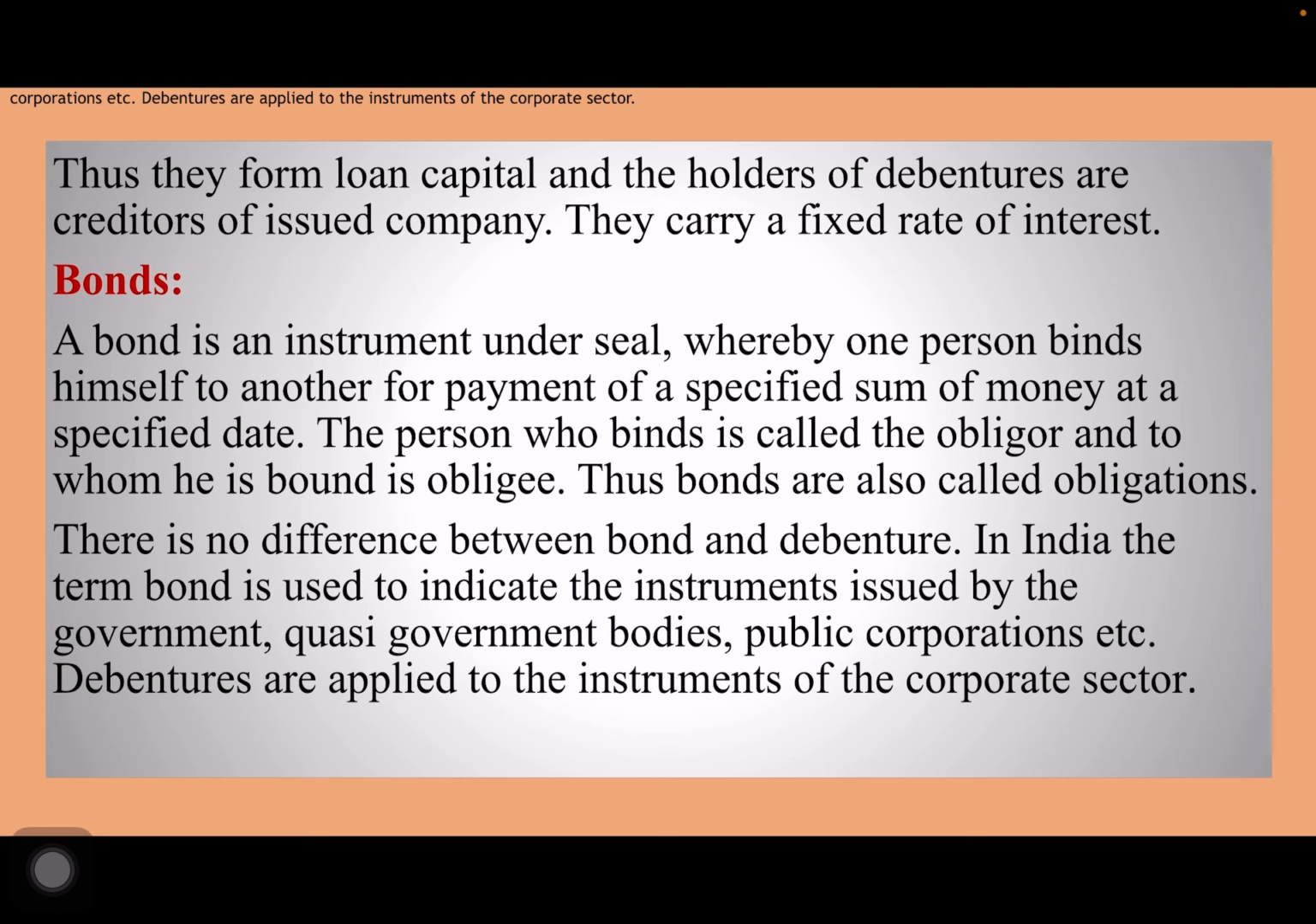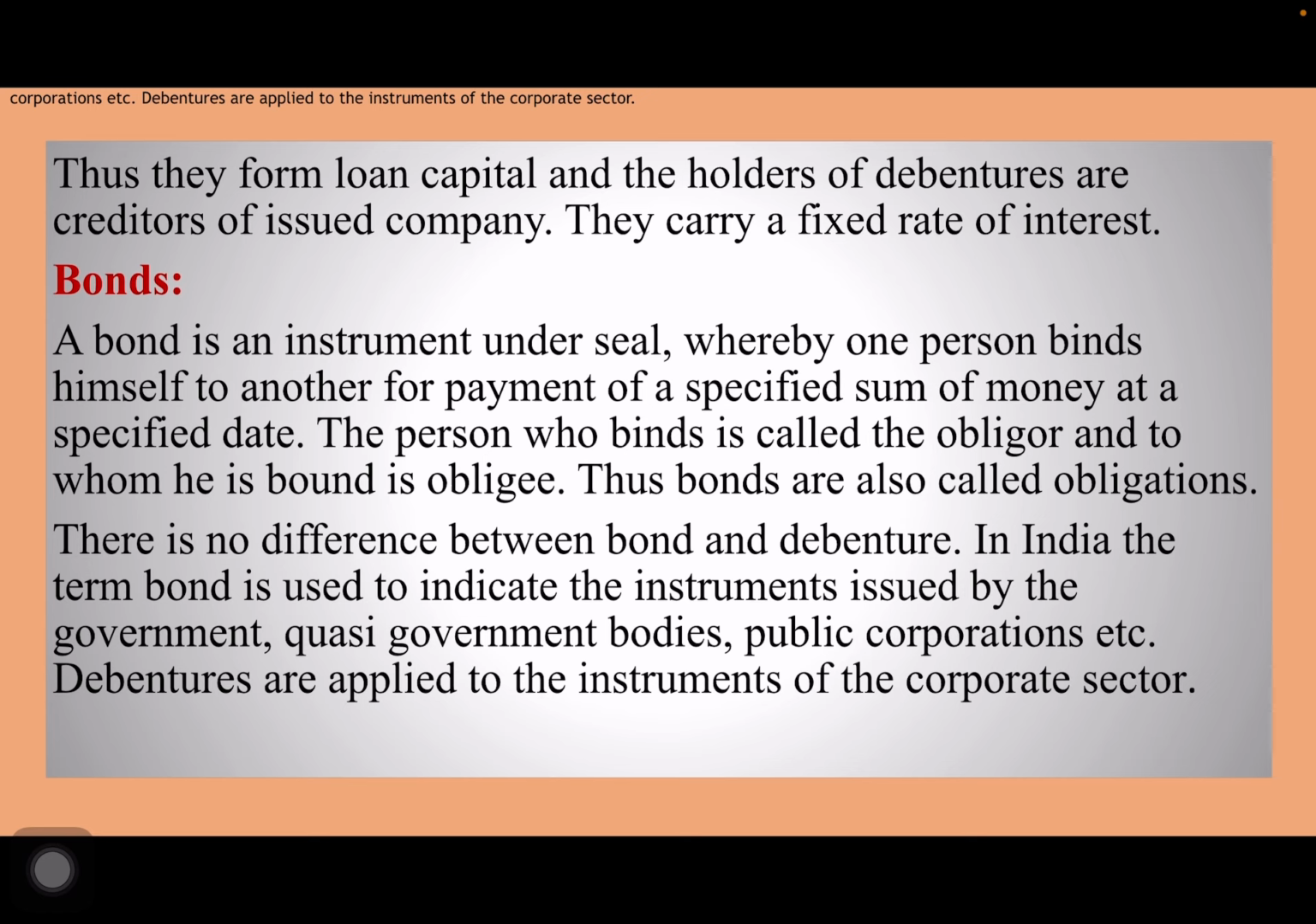Now, second one is bonds. A bond is an instrument under seal whereby one person binds himself to another for payment of a specified sum of money at a specified date. The person who binds is called the obligor and the one to whom he is bound is the obligee. Thus, bonds are called obligations.